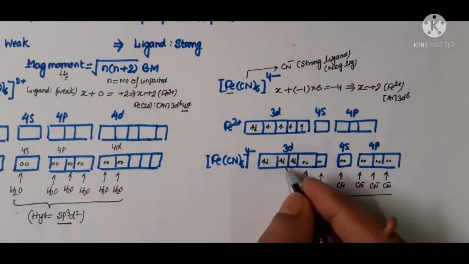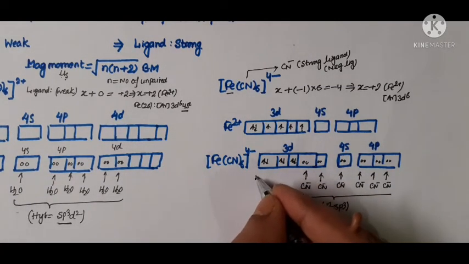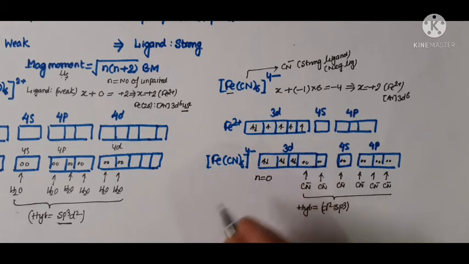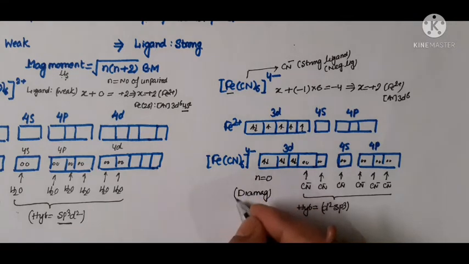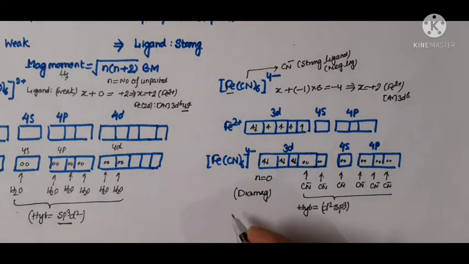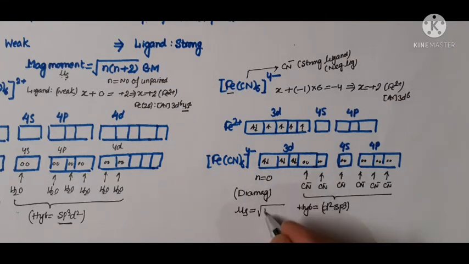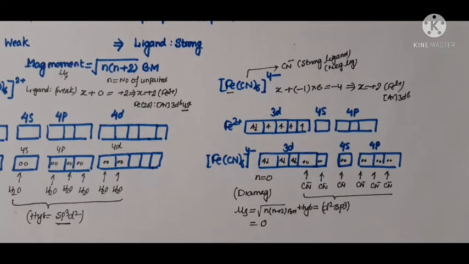Here you can see that there are no unpaired electrons, so it is a low spin complex and shows diamagnetic behavior. Since there is no unpaired electron, the value of n is 0, and when we put n equal to 0 in the given formula, the magnetic moment will also be 0.